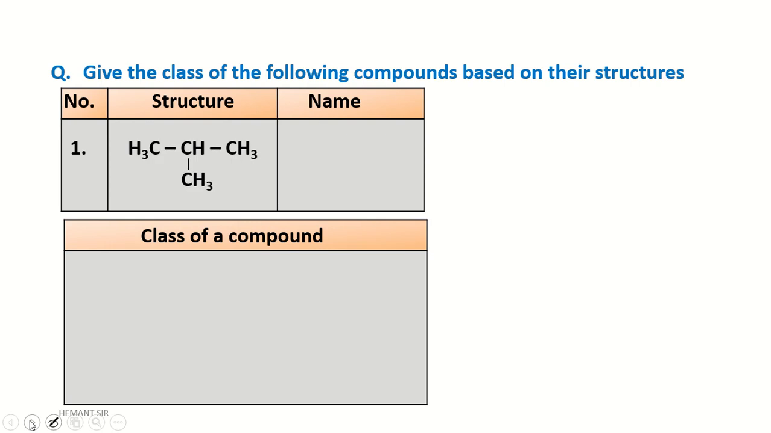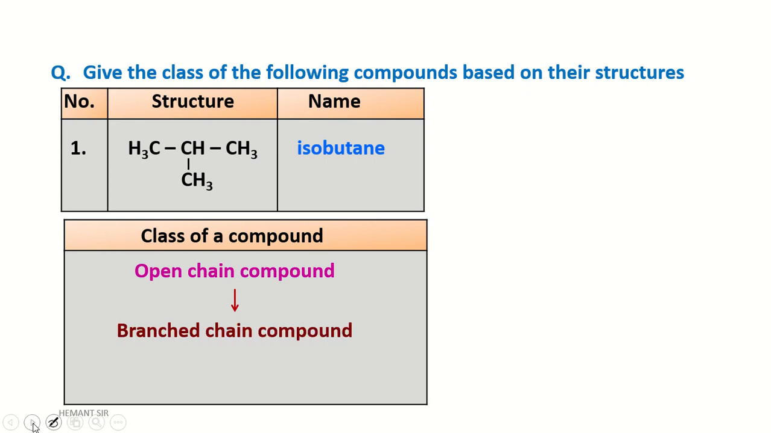Number one structure. The name of this number one structure is isobutane. The class of this compound is open chain compound because there is no cyclic type structure, hence it is open chain compound. Then it is a branched chain compound because this linear chain has one substituent at the middle like a branch type structure. Hence it is a branched chain compound.